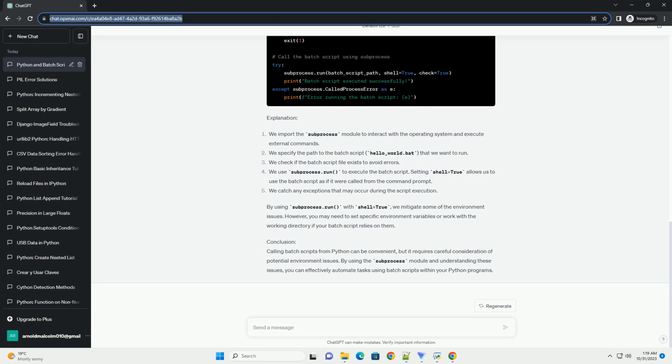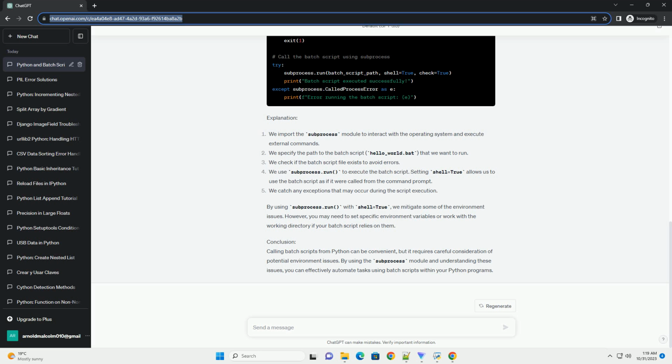Example code. Let's consider a simple batch script that creates a text file and writes hello, world, to it. hello_world.bat. Now, we'll create a Python script to call this batch script. Explanation. We import the subprocess module to interact with the operating system and execute external commands. We specify the path to the batch script, hello_world.bat, that we want to run.